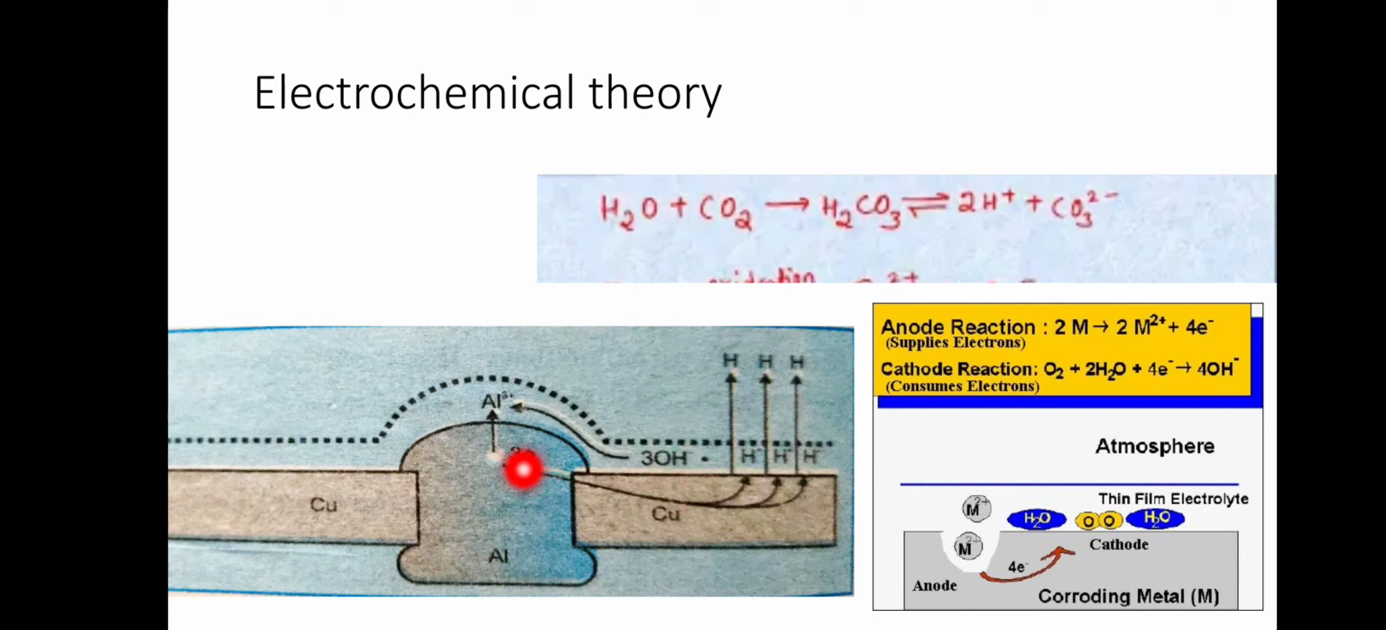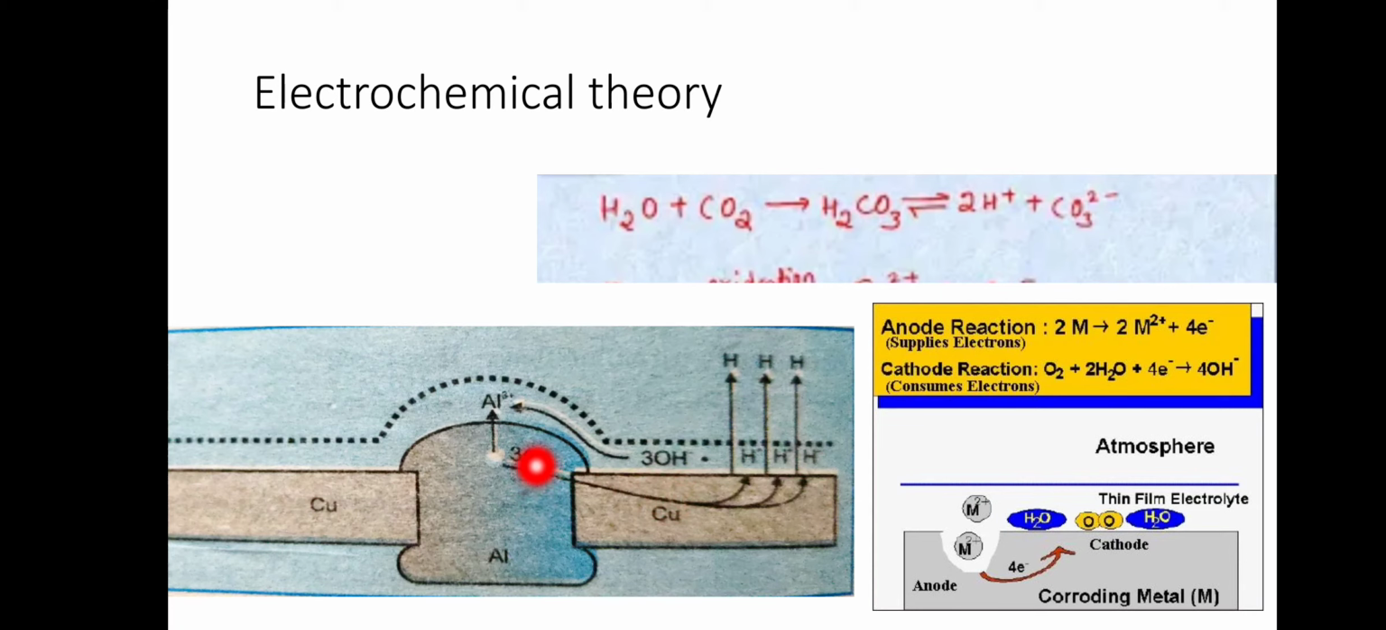Copper and aluminium are in effect immersed in a solution containing H positive, OH negative, and CO3 2 negative ions. This forms a galvanic cell in which aluminium releases 3 electrons and becomes Al3 positive. Aluminium is more reactive than copper, so it acts as the negative electrode and copper acts as the positive electrode.